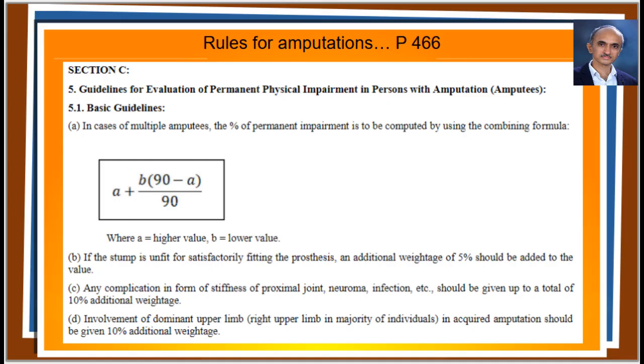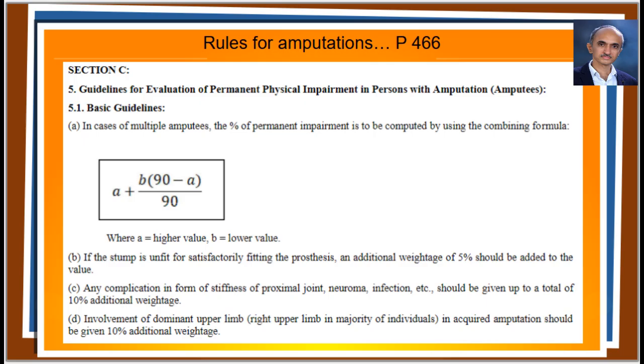Now comes the rule number 5, which states that extra points or additional weightages are percentages of impairment, if you accept that rule, given in the page number 460. In this case of amputation, the dominant hand gets 10% extra, and inability to fix the prosthesis gets 5% extra.